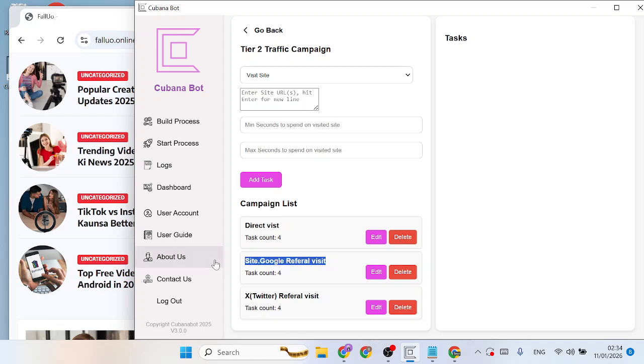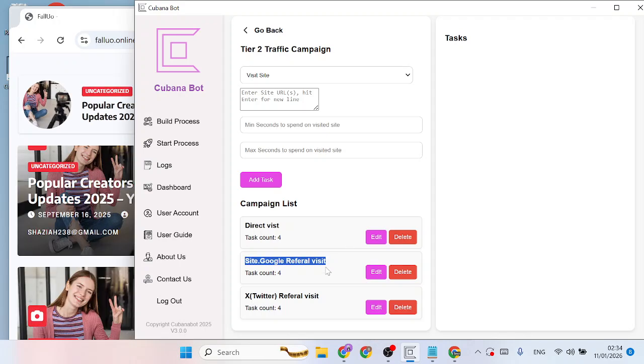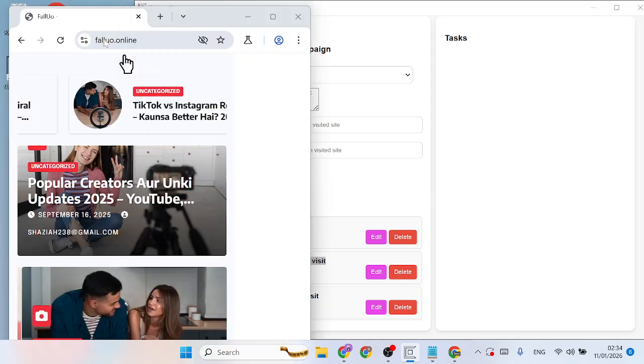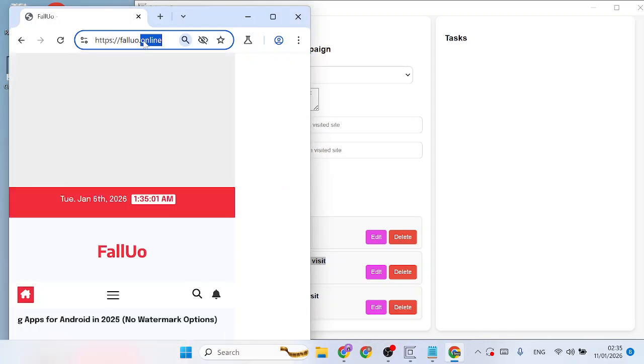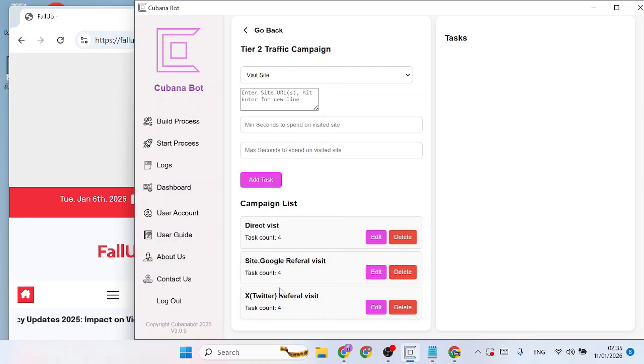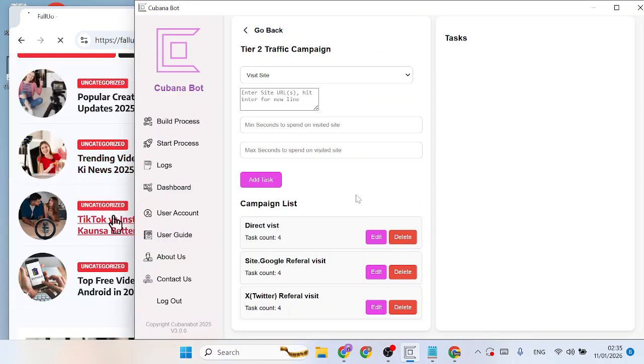This is what I use, Google Site Referral. With just your single main domain URL, you can create up to like 10 Google Site referral links. That way your activities are safer.